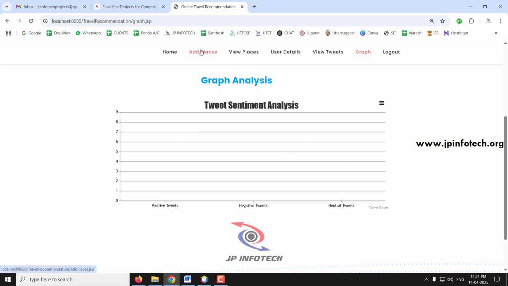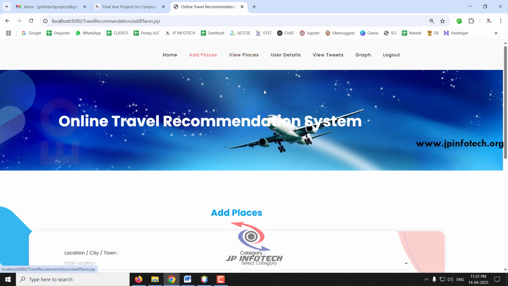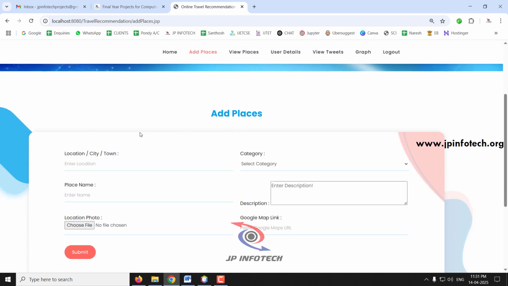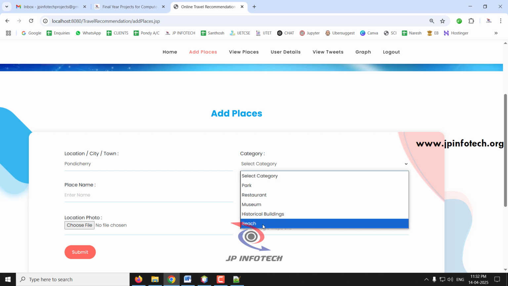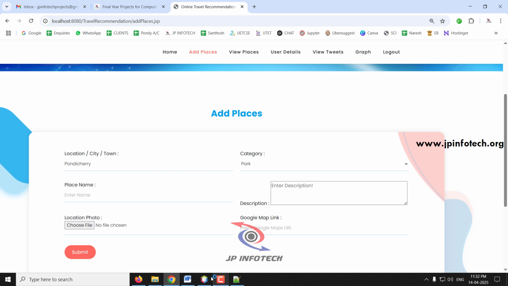So first let us add the places. That is the main part. First you need to add the places in it. You need to enter the city name here. So let me enter the city name as Pondicherry. Here you need to select the category: park, restaurant, museum, historical building, beach, etc. So let me select park. I'll add the place name as Botanical Garden.